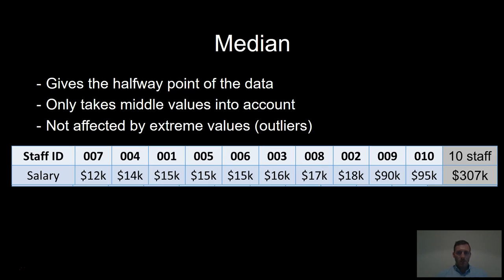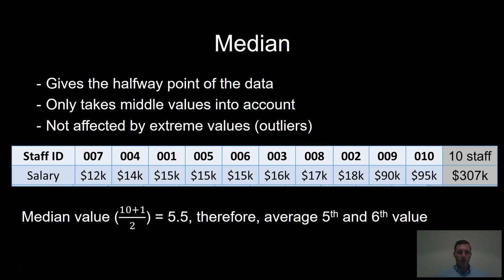First, we rearrange the salaries in ascending order, which is from smallest to largest. We calculate where the median value lies within the dataset. There are 10 data values, so we add 1 and then divide by 2, and we get 5.5, and therefore the median is the average of the fifth and the sixth value. The fifth and the sixth value are 15,000 and 16,000, so we add them together and divide by 2 to find the median. The median in this case is $15,500. By looking at the data, this appears to be a more accurate measure of the typical salary in this factory.